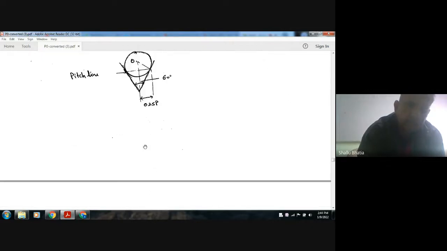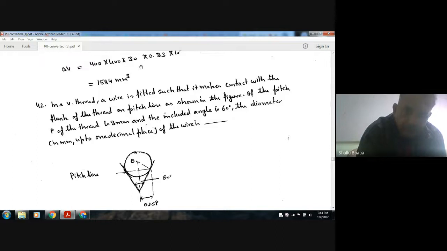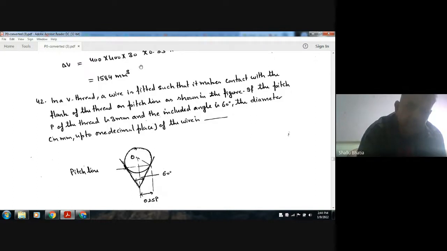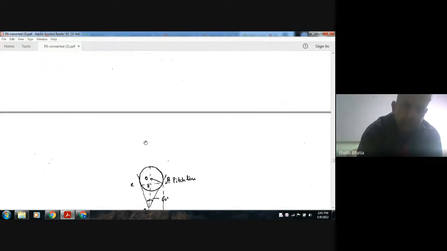This is a simple question because this angle is 30, half of 60, and this will be again 60, and this angle is 90. Pitch is 3 mm, so this is 0.25 P. This is angle 30. So we can find this by using a simple formula.